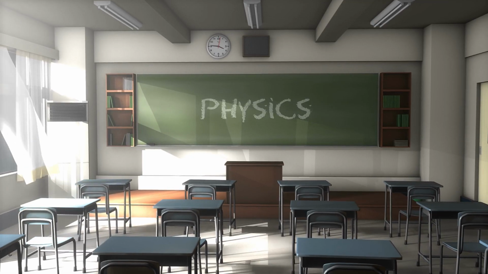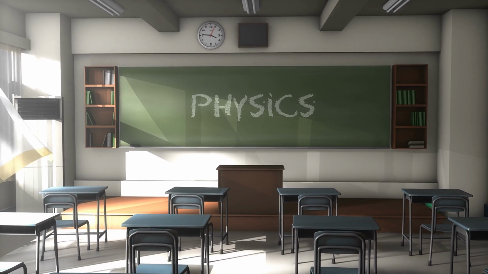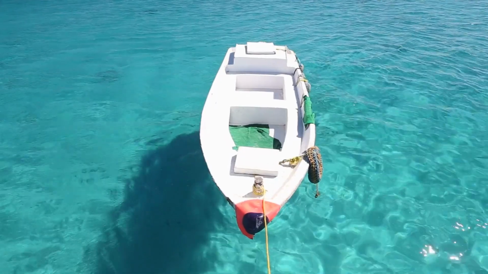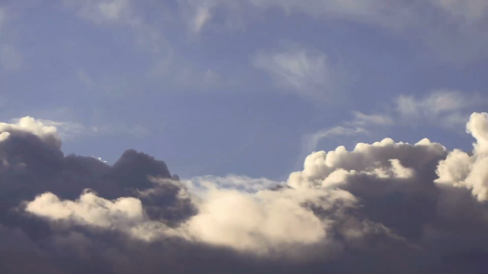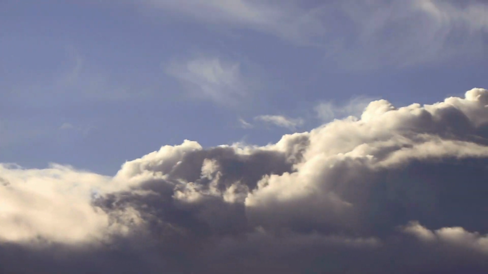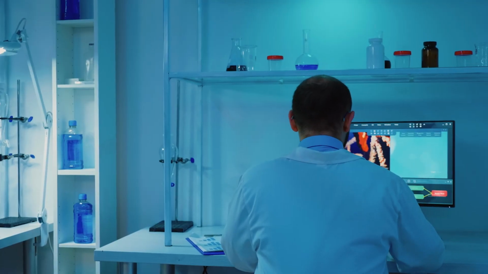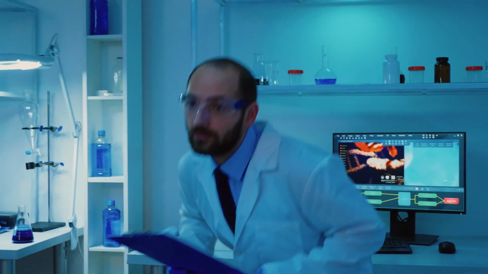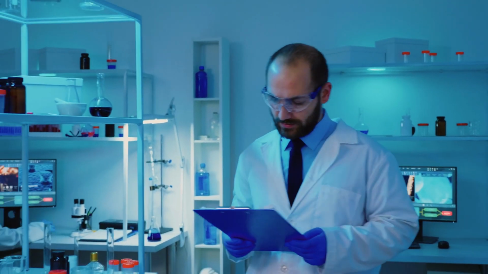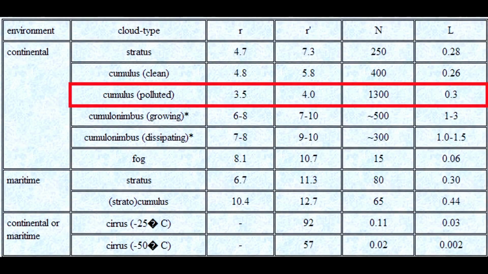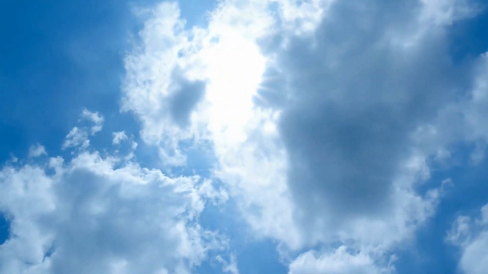There is a physical quantity that gives us the amount of mass contained in a certain volume, and that is density. It will be extremely useful for us to calculate the mass of a cloud. Several studies have managed to calculate the water density in almost all types of clouds. In the case of cumulus clouds, the water density is around 0.3 grams per cubic meter. Now that we have the density of a cloud, there's only one thing left to calculate its mass: the volume